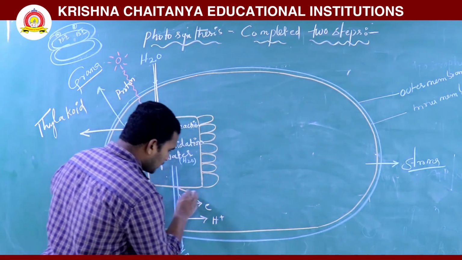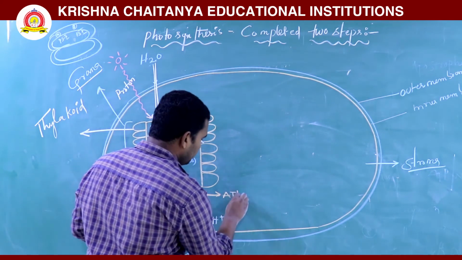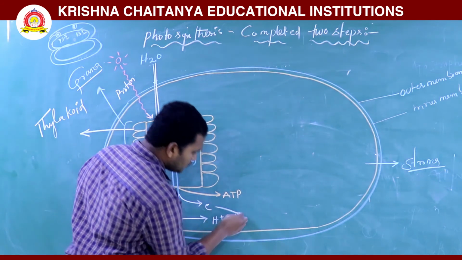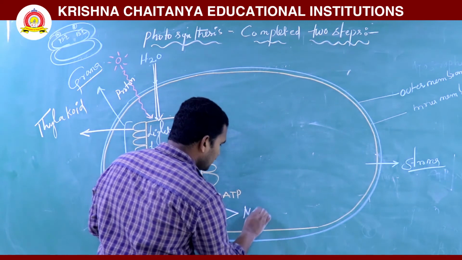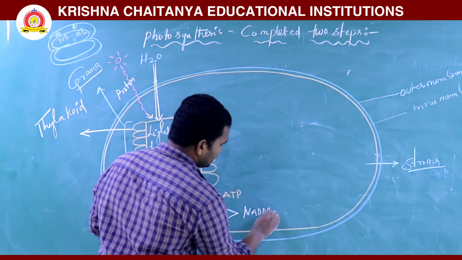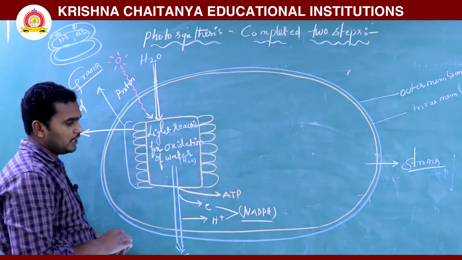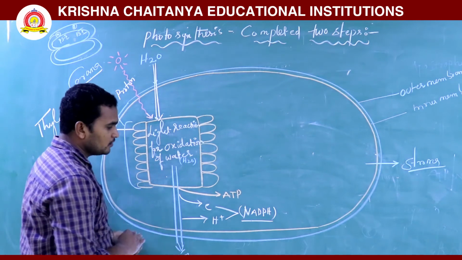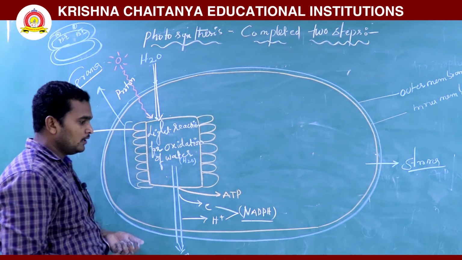In the light reaction, ATP is also synthesized. Next, the electrons and protons reduce NADP, converting it into NADPH. NADP is nicotinamide adenine dinucleotide phosphate.